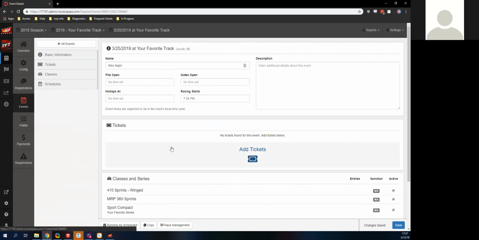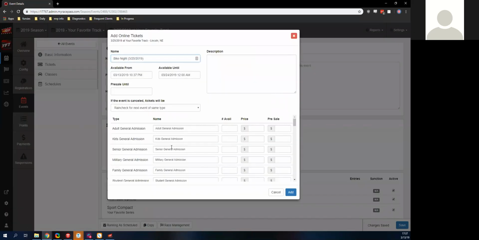We can also add tickets from here too. I highly recommend that you add tickets to as much as you can for a couple of reasons. One, it is one of the rewards that we have for this year, 2019. The rewards that we have, so if you use MRP Live, that's the transponder integration, if you use our apparel, or if you use online tickets, each one of those has a goal attached to it. If you hit each one of those goals, each one is worth 50. You hit all of the goals that we have available, we'll throw in an extra 100. You can get $250 off next year's subscription doing that.